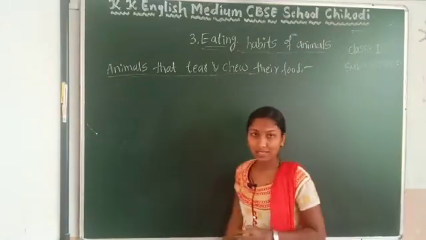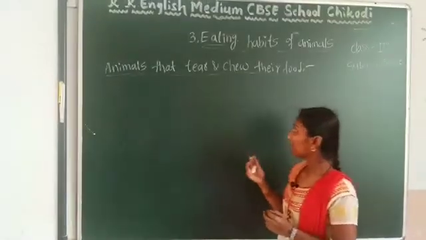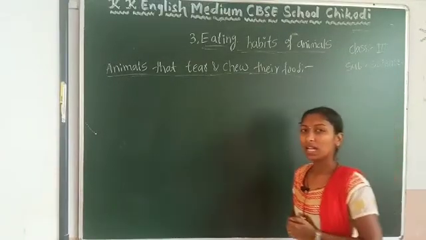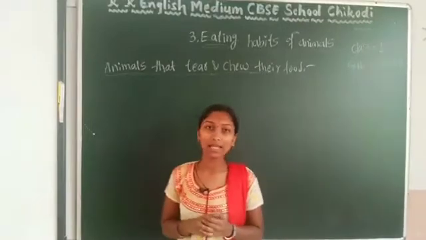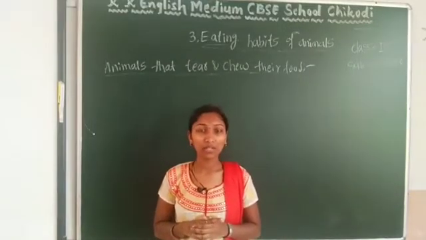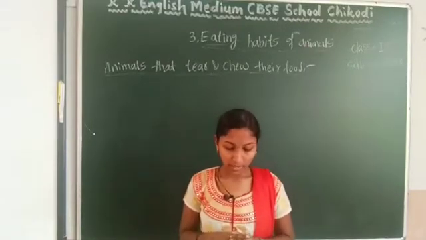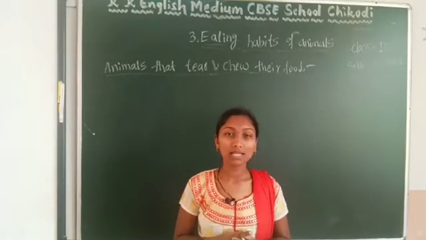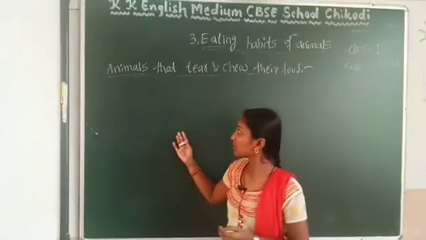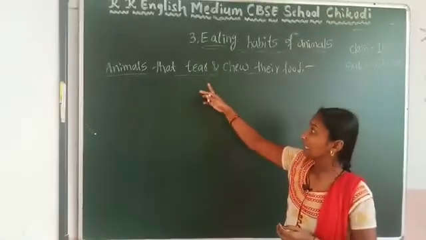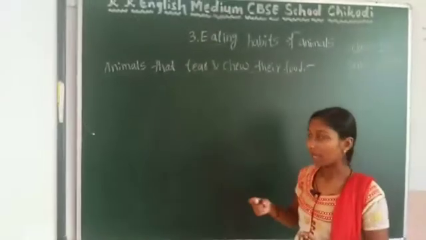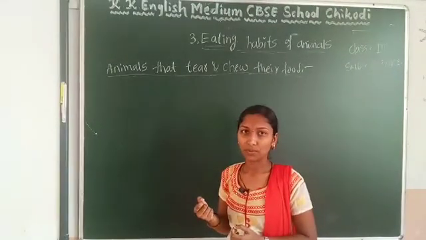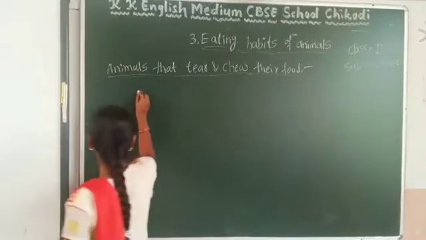So what are the examples of the animals that tear and chew their food? Have you seen animals like tiger, lion, leopard, foxes? So these animals are the examples for this. These animals tear the flesh and after that they chew that food.